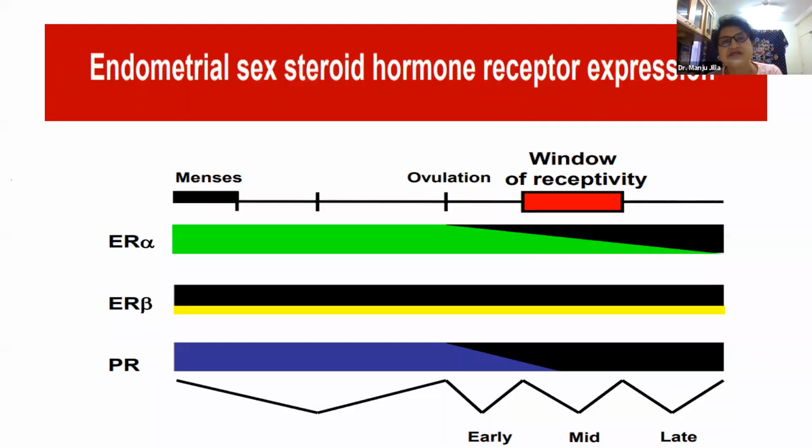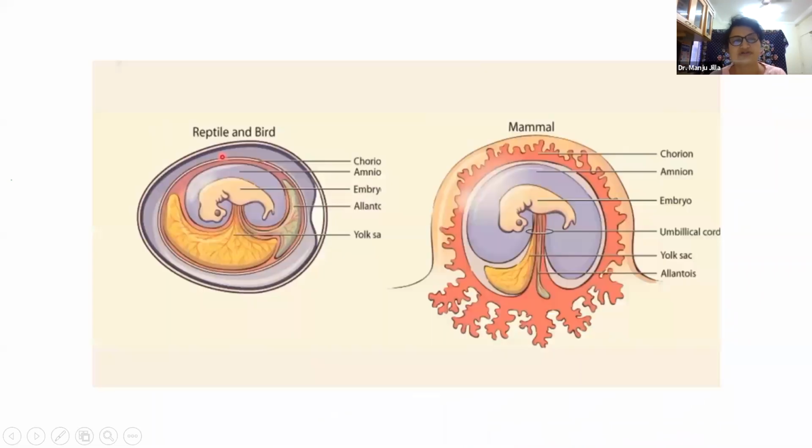So, endometrial steroid hormone receptor expression seen during the menstrual cycle. We see a very high expression of estrogen receptor alpha till ovulation, then it decreases, and we see a high progesterone receptor expression after ovulation.